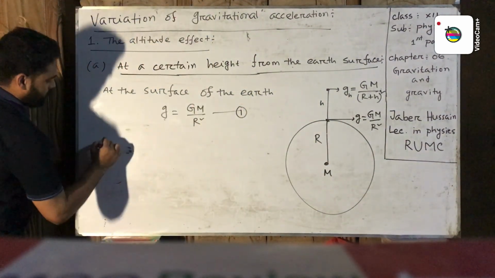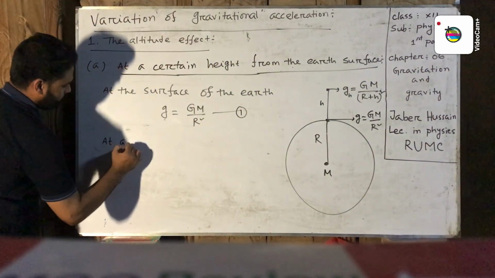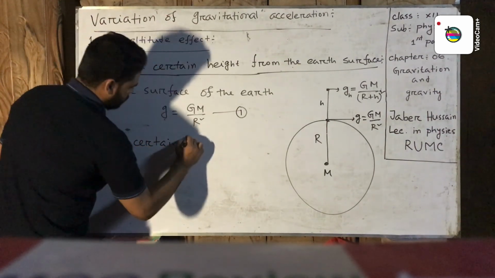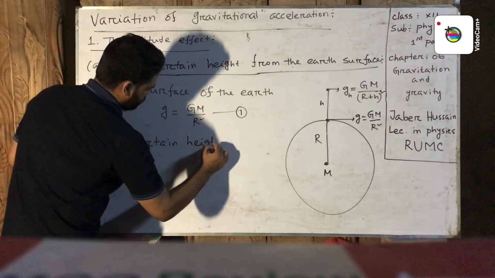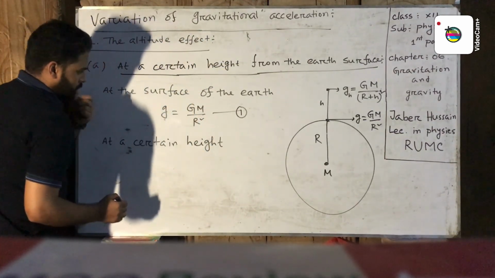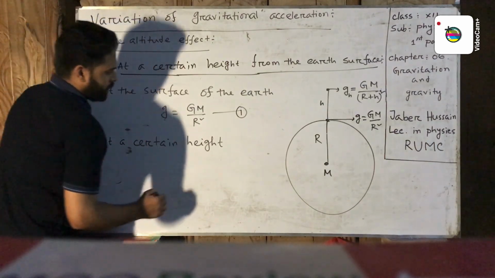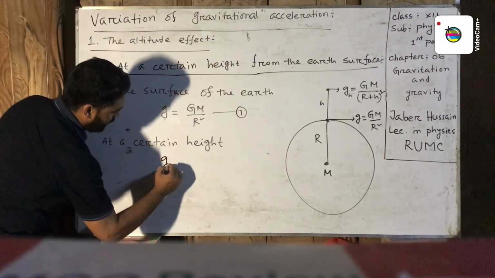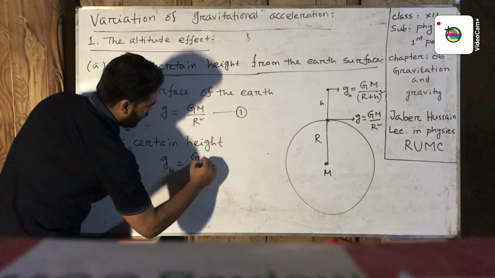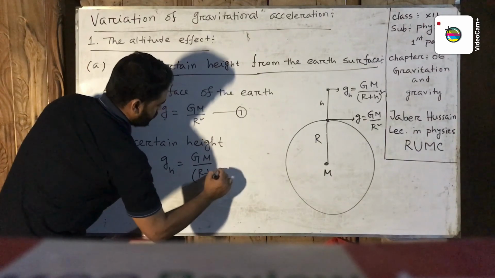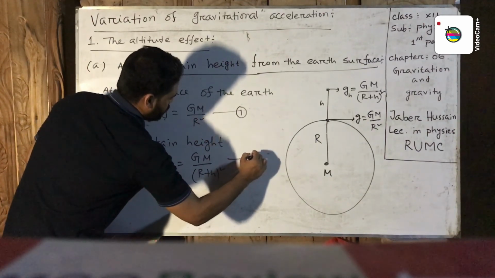At a certain height from the Earth's surface, the gravitational acceleration will be gh equal GM divided by R plus h whole square. This is equation number 2.